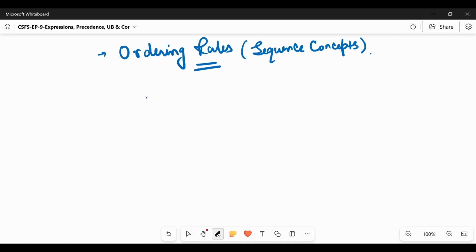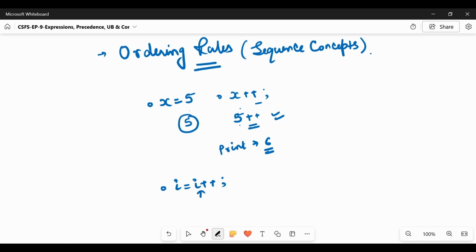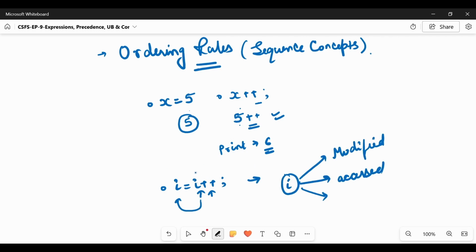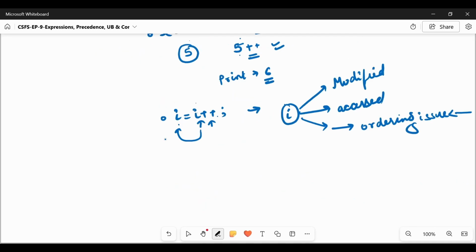For example, we have a variable x which has the value 5, and when we do x plus plus, it is clearly ordered. The x has the value 5, we store the value and then do the incrementation. In the same statement, it first stores the value, then increments the value, and then stores the result. Because the same object is modified, accessed and stored, it can result in an ordering issue, and this is dangerous depending on how the compiler interprets it. So we should avoid it.